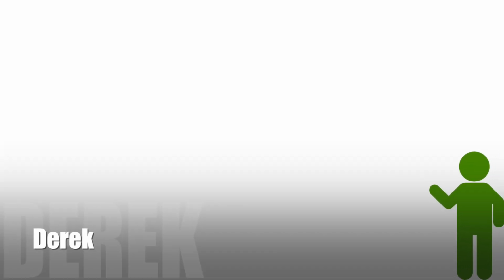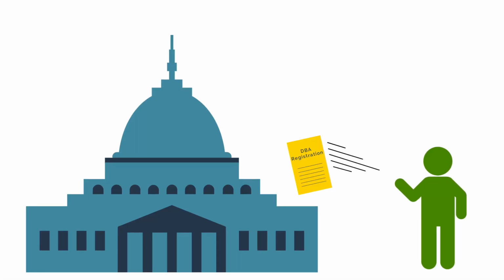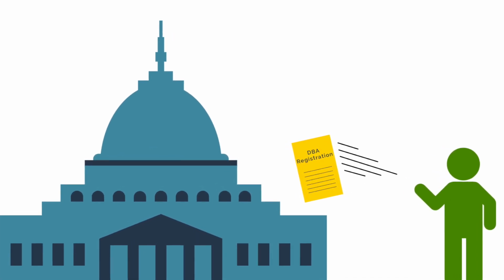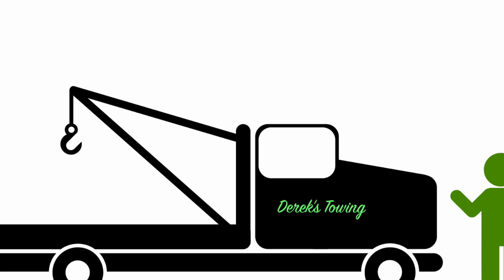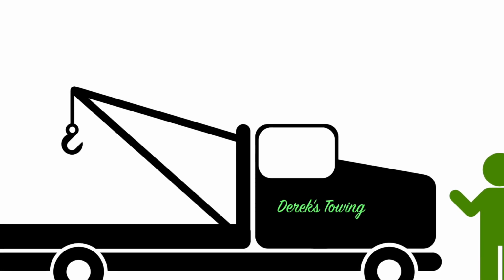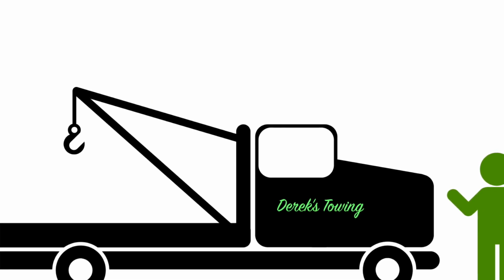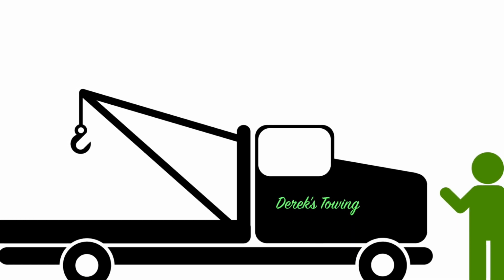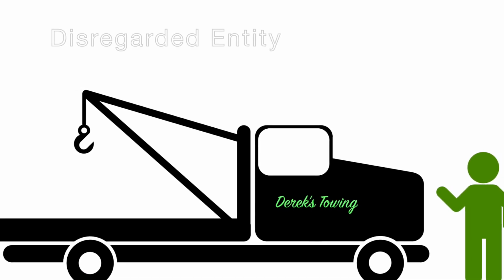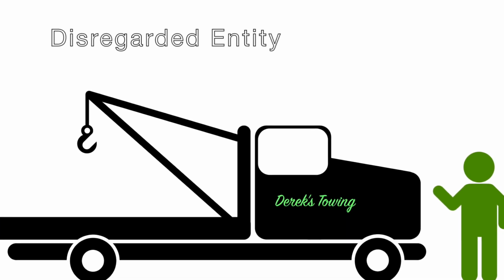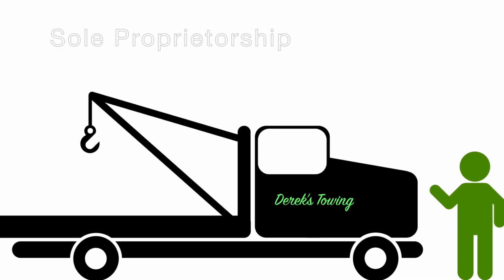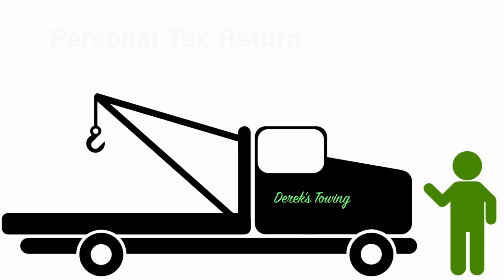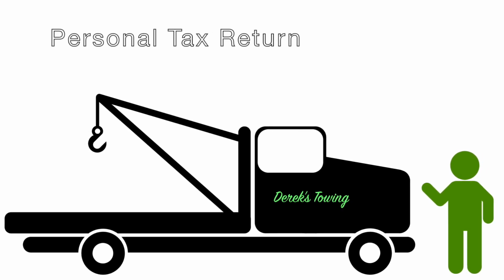Meet Derek. Derek decides to open a towing business. He registers a fictitious name or DBA with the state so he can use the name Derek's Towing and accept checks made out to that name. Derek did not set up a legal entity and he has no legal protections, just a name. Because Derek did not set up a legal entity, he does not have any choice for a tax structure. He is a disregarded entity and as a sole proprietorship will include all of his allowable business income and expenses on his Schedule C on his personal return.